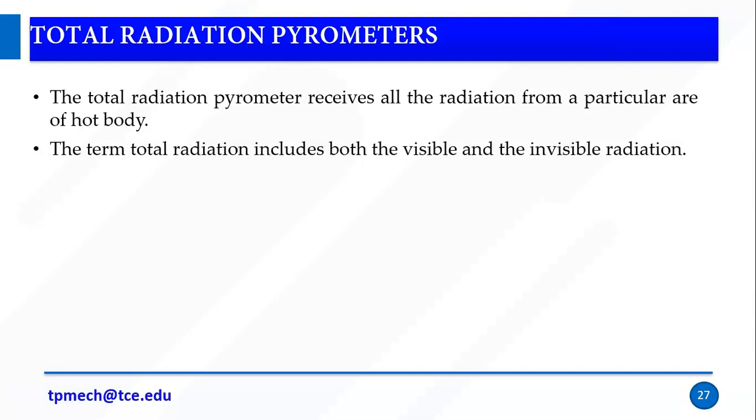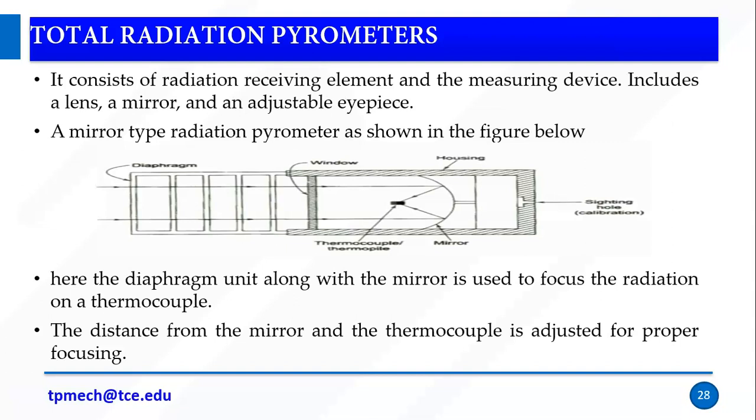So if the hot body emits radiations, it will receive all the radiations emitted from the hot body. It may be visible or it may be invisible radiation. So this is an image of the total radiation pyrometer working principle. It consists of a radiation receiving element and the measuring device. The radiation receiving element is nothing but our diaphragm and housing, and for the measuring device we use thermocouples or thermopile. So this is a very simple construction.